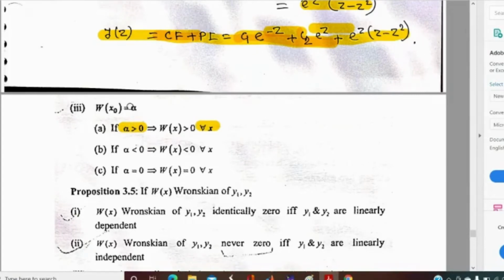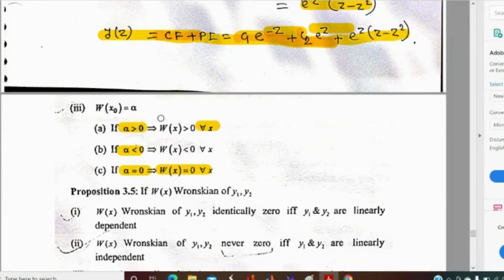And if Wronskian at a point is less than 0, that is if alpha is less than 0, then Wronskian will always be less than 0 throughout the domain in which we are trying to find the solution of the differential equation. And if alpha equals 0, that is Wronskian at a given point in the domain of definition of the differential equation, then Wronskian will remain 0 throughout that interval.